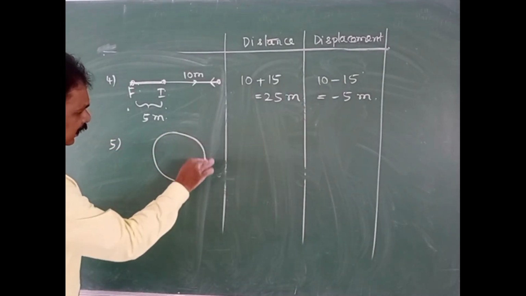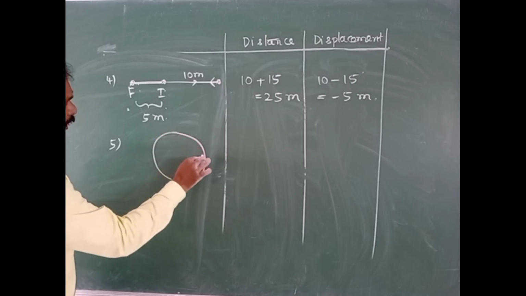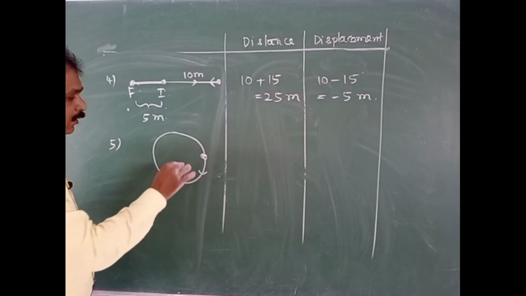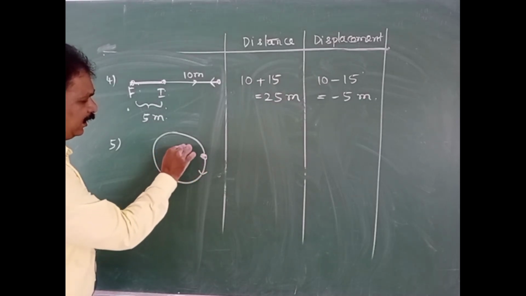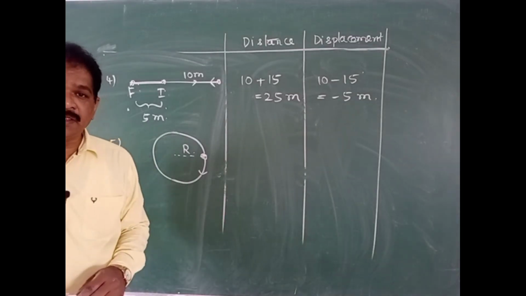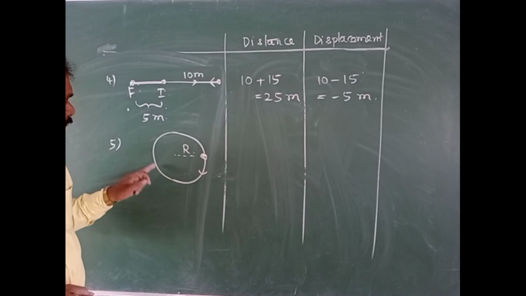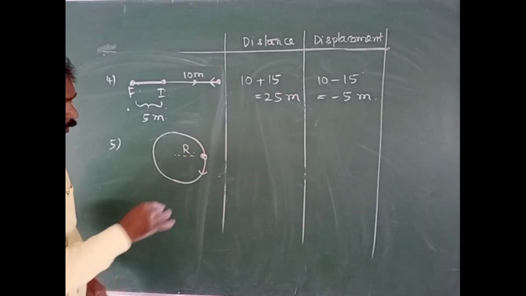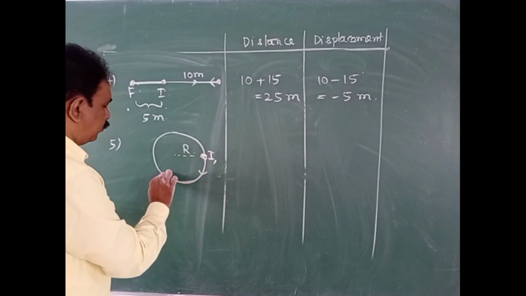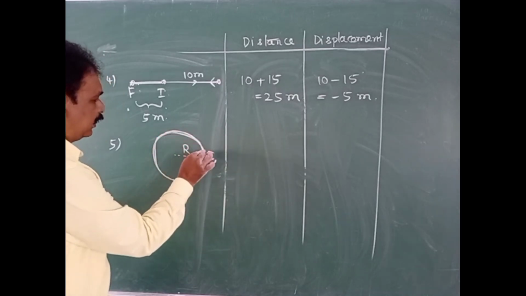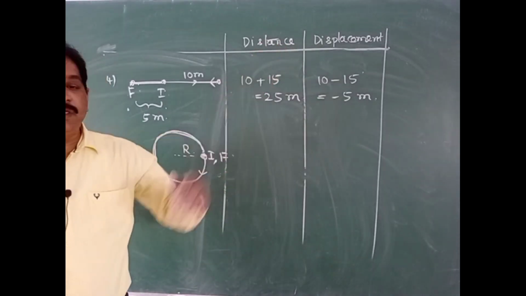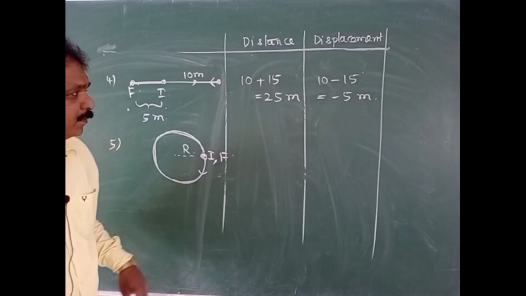So take one more example. There is a circle. A body is moving in the circular path. Radius of the circle is capital R. It started from here. After making one round, again it came to the same point. Then what is its distance? What is its displacement?